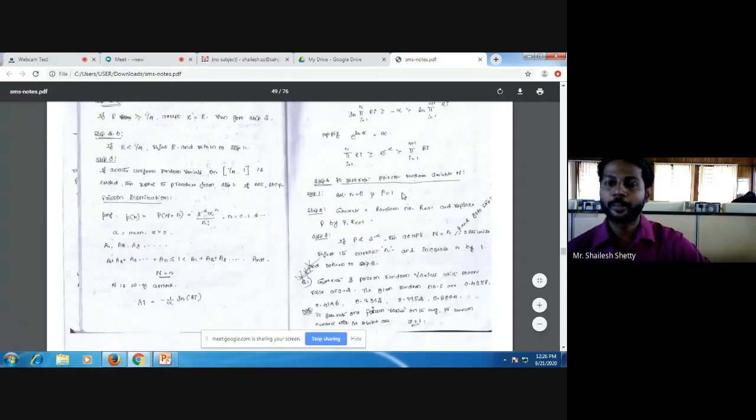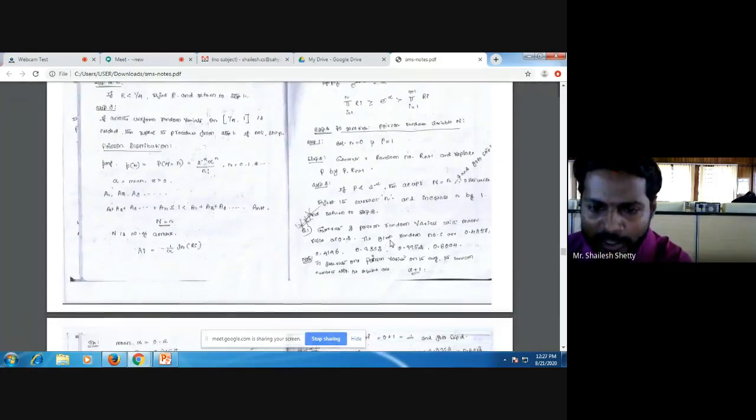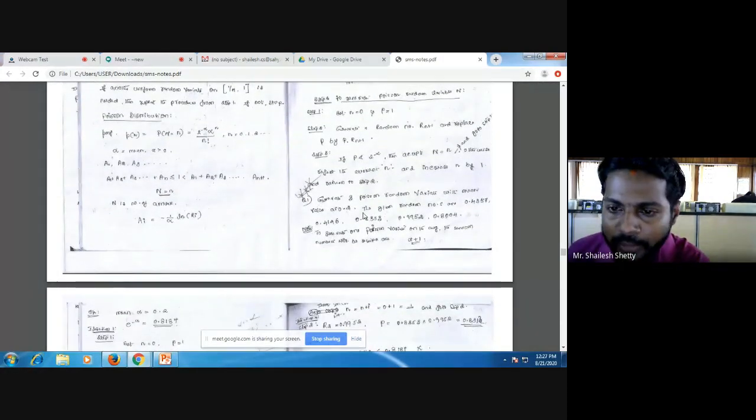Setting small n as 0, P as 1. Replacing P by P into R of n plus 1. And check whether P is less than e power minus alpha. I'll solve this problem. Yes, here. You have given here 6 random numbers: 0.4357, 0.4146, 0.8353, 0.9952, and 0.8004.